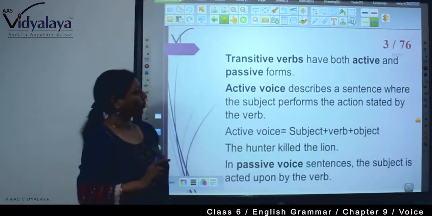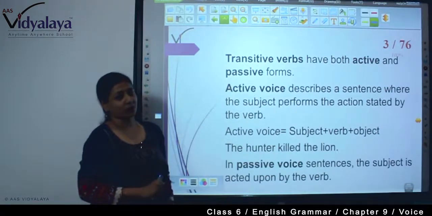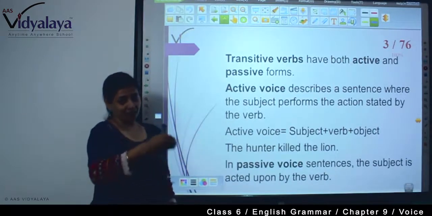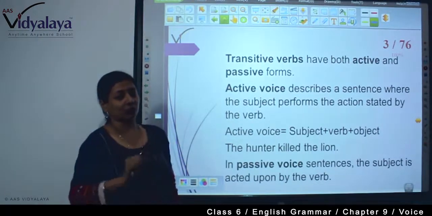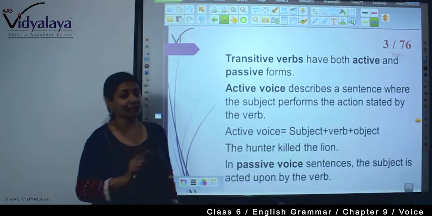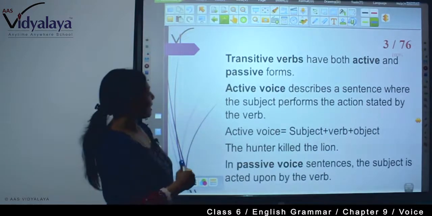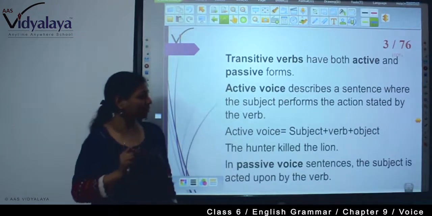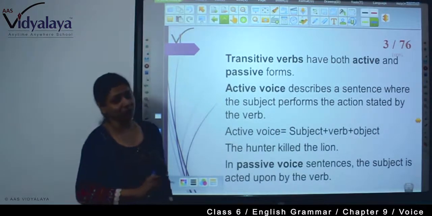Transitive verbs have both active and passive forms. What are the transitive verbs? You know, a transitive verb is where the action passes from the subject to an object. So there you are getting both active and passive voice. Active voice describes a sentence where the subject performs the action stated by the verb.